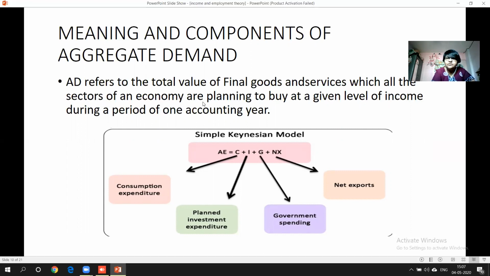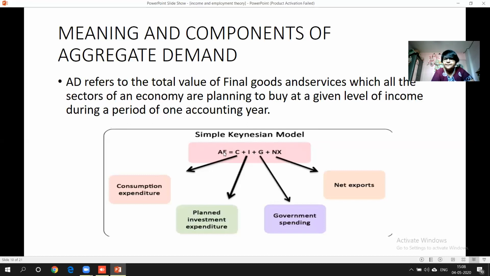Now, this particular aggregate demand, what are the components of this aggregate demand? This concept has been given by Keynes, right? Already we have studied about Keynes. This concept is known as the simple Keynesian model. The aggregate demand concept is given by Keynes, that's why we call this Keynesian theory or Keynesian model.